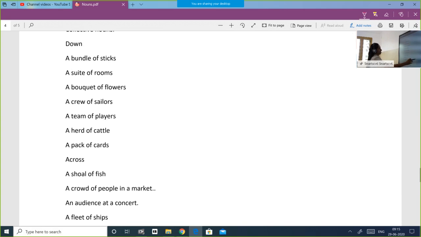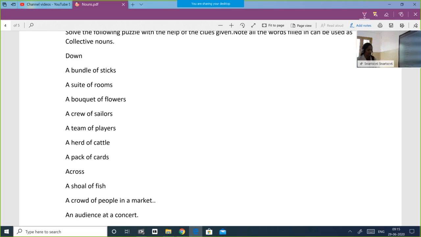Okay. So collective nouns come in groups. So for the exam you won't be given a crossword puzzle or anything. You will be asked to fill in using collective nouns and abstract nouns. Okay. So shall we continue?